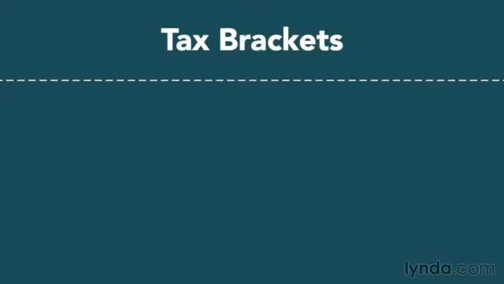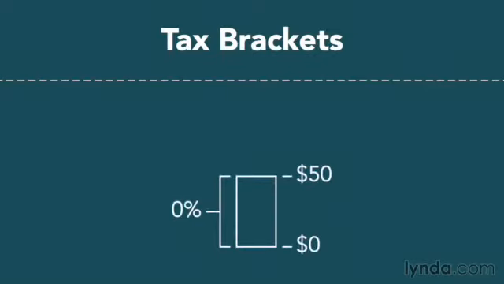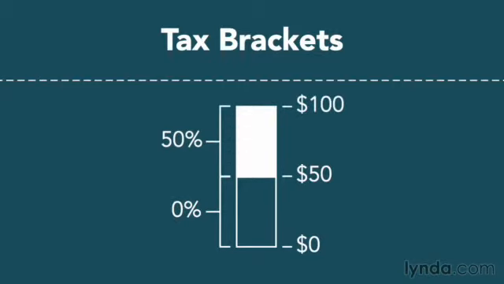The tax bracket is this. The first tax bracket in this case is from $0 to $50, and the rate on that first $50 is always 0, no matter how much you ever make. So when you make the $51st, when you go into the next tax bracket where income is taxed at the rate of 50%, that is not applied retroactively. You don't have to go back and pay the 50% rate on the first 50. That first $50 is never taxed. The rate is always 0. That's the first tax bracket. The second tax bracket in this simple example is everything over $50. In that second tax bracket, yes, the tax rate is 50%.